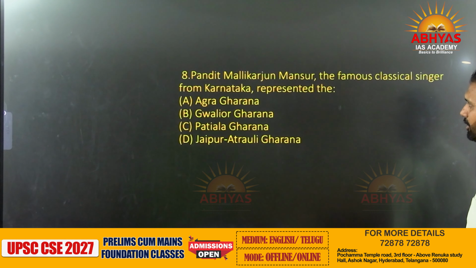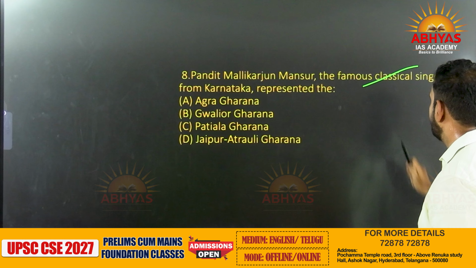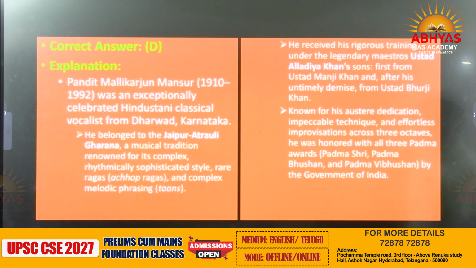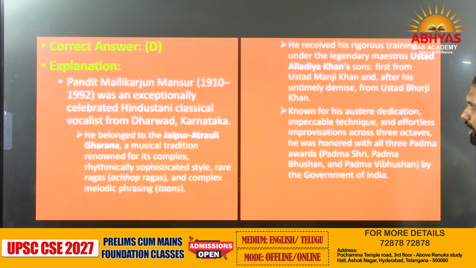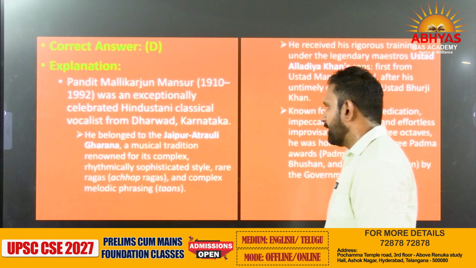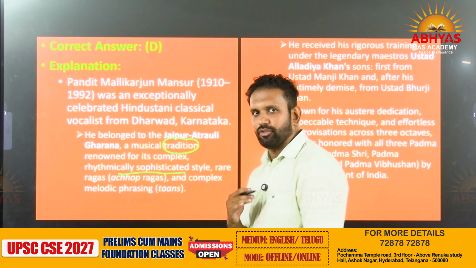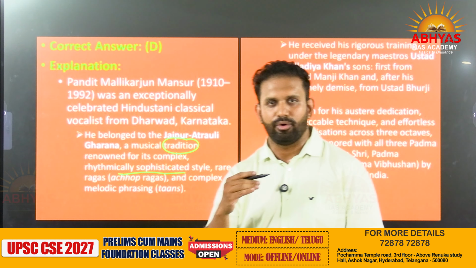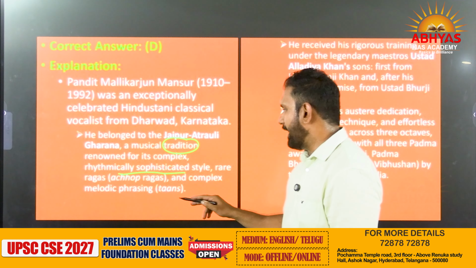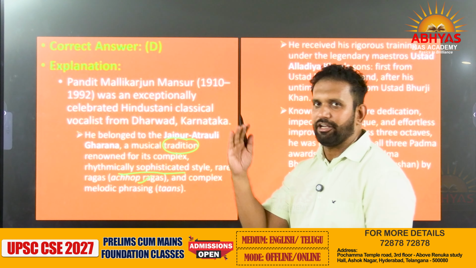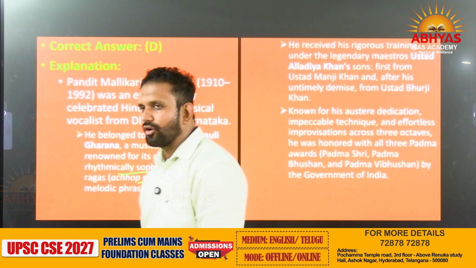Pandit Mallikarjun Mansur, the famous classical singer from Karnataka, represented which gharana? Jaipur Atrauli Gharana. A musical tradition that is rhythmically sophisticated. There will always be a rhythm. Rare ragas, achop ragas, will suddenly come up, and complex melodic phrasing, tans.